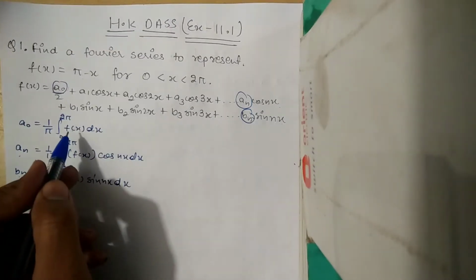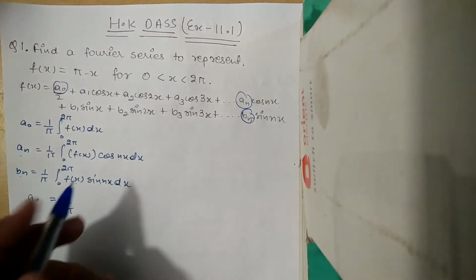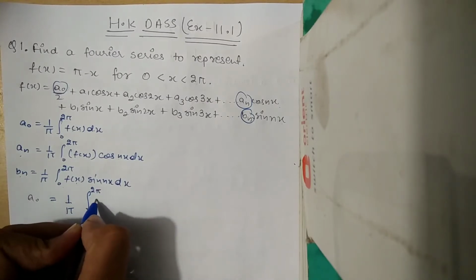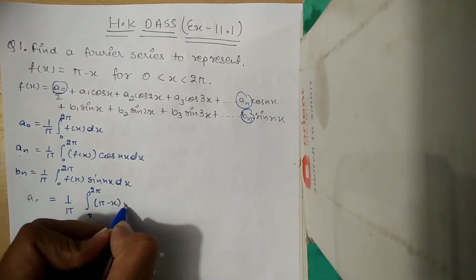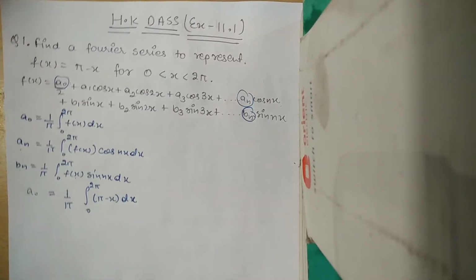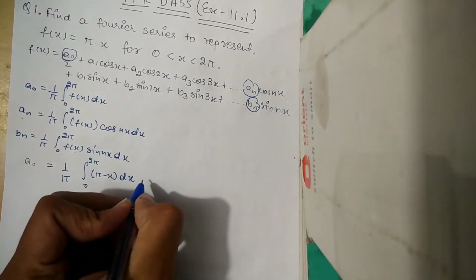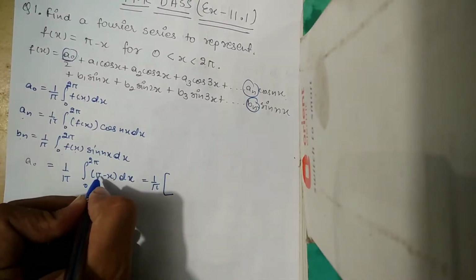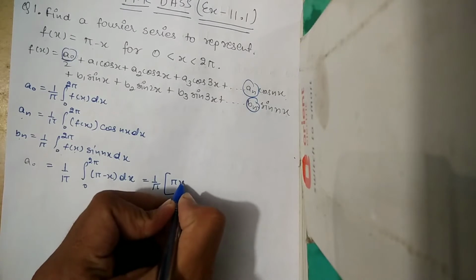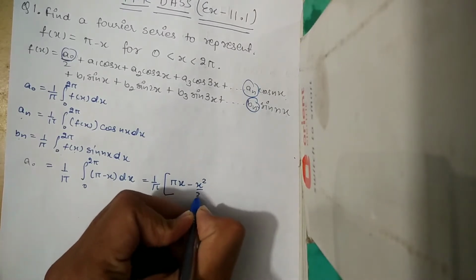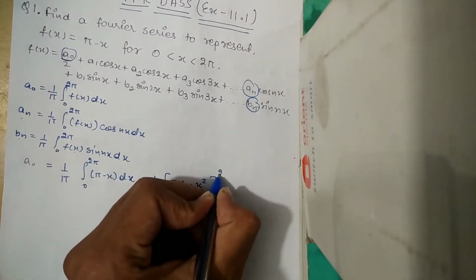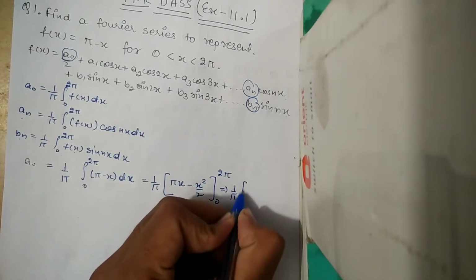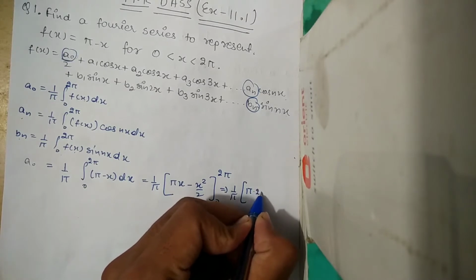I am going to integrate the function with respect to dx, with limits from 0 to 2 pi. I put the function there, that is pi minus x, and integrate it. By integrating we get 1 by pi bracket, the integration of pi is pi x, and the integration of x is x square by 2, and by putting the limits from 0 to 2 pi we get 1 by pi bracket pi times 2 pi